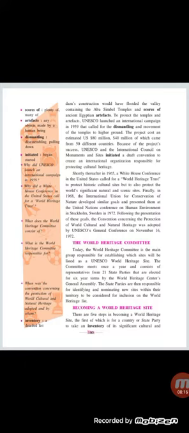Finally, in 1968, the International Union for Conservation of Nature developed similar goals and presented them at the United Nations Conference on Human Environment in Stockholm, Sweden in 1972. Following the presentation of these goals, the Convention concerning the protection of world cultural and natural heritage was adopted by UNESCO's General Conference on November 16 in 1972.